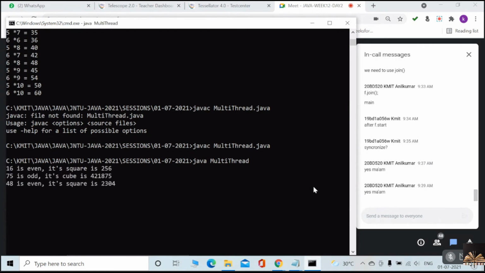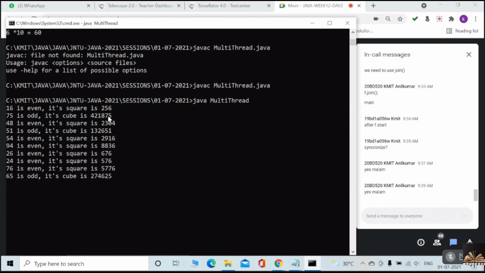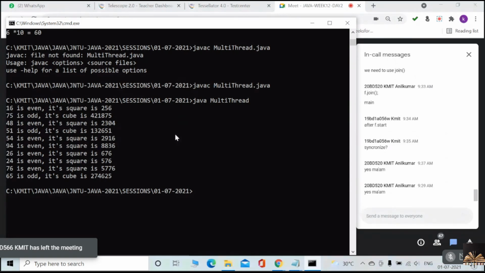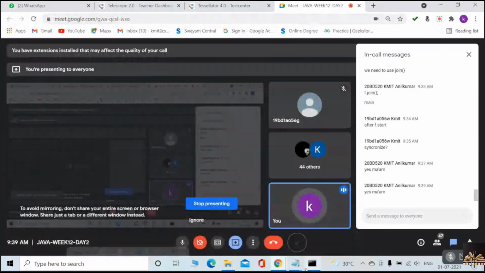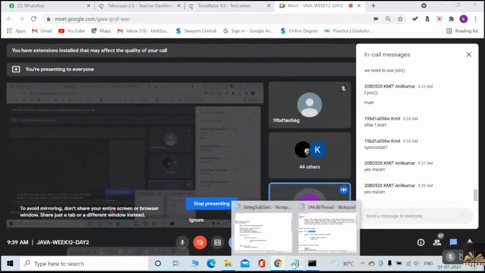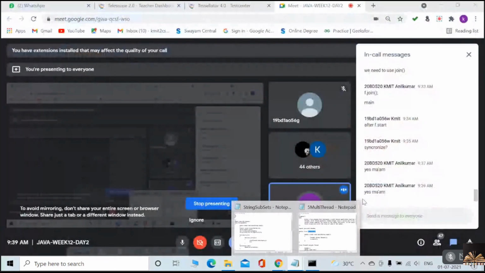16 is even, its square is 256. Like this we are getting. 75 is odd, so it is giving the cube of 75. This is how you need to do your multi-thread application program, and also the tables program. What is the tables program? That is the fifth and sixth tables. So will you do that, guys? Will you do that?